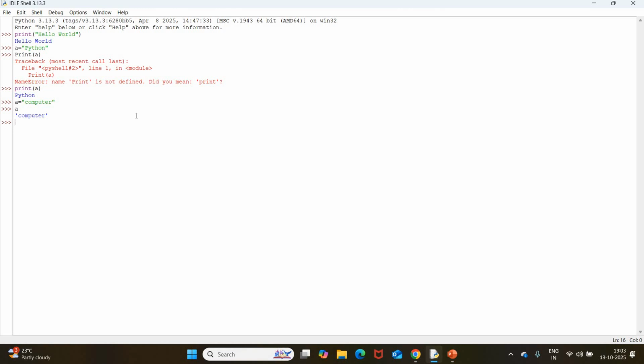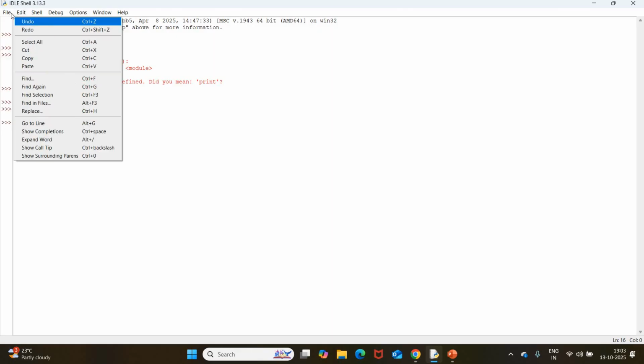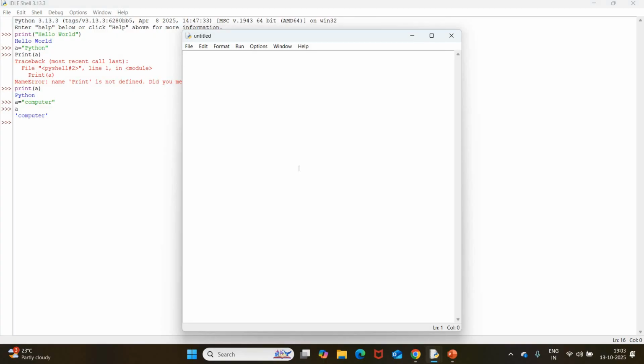Now, how can we take normal mode or script mode? This one is shell mode, or interactive mode. How can we recognize this one? With the help of these prompt symbols. Now I am going to take normal mode or script mode. For that, you can go to the File option, then New File. So this is our normal mode or script mode.